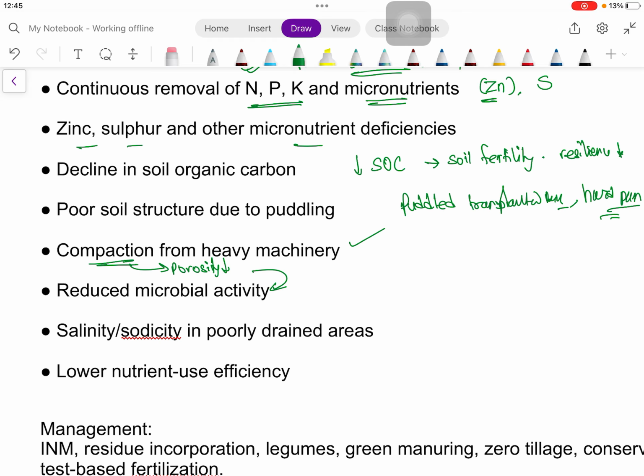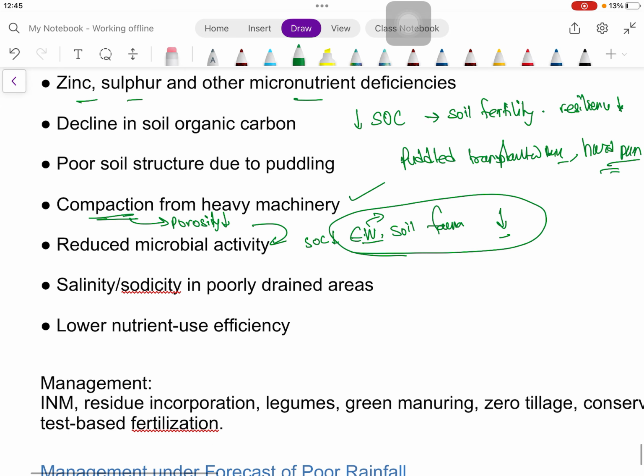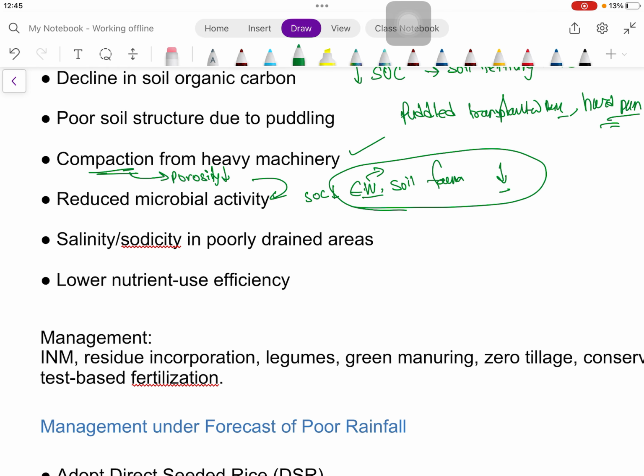So the beneficial microorganisms, earthworms and soil fauna, this population will be low. Also, as soil organic carbon is low, the population of these beneficial microorganisms will be low. Earthworm is a macroorganism, not a micro. Then salinity and sodicity develop, even in poorly developed soil.